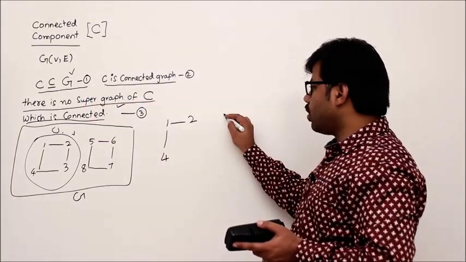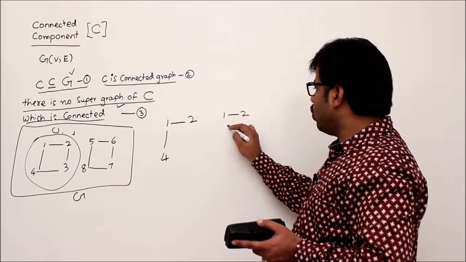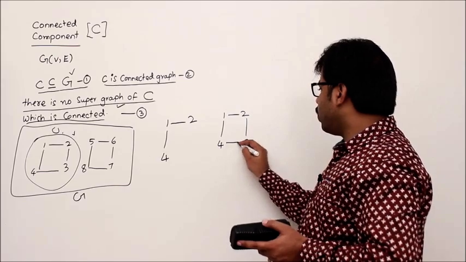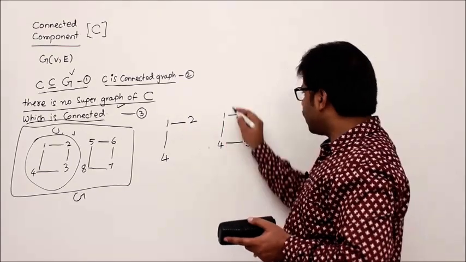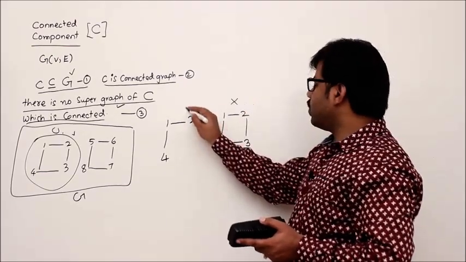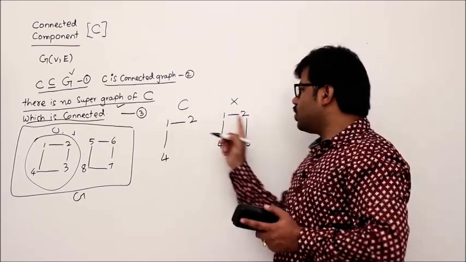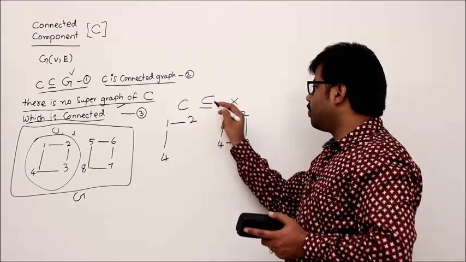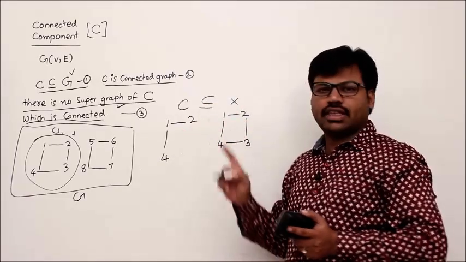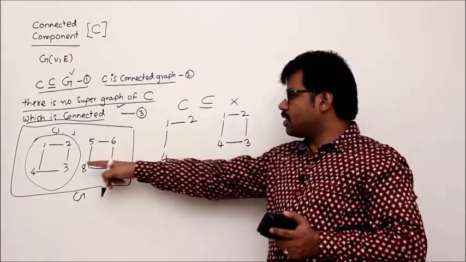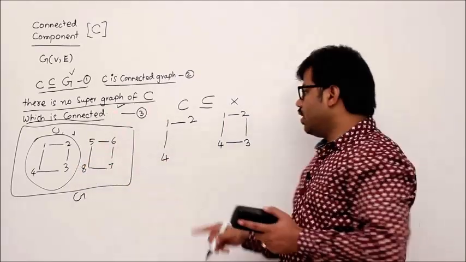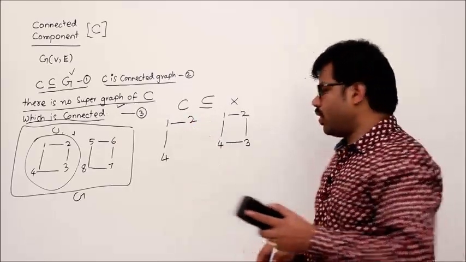I will show you one supergraph, that is 1 to 2, 1 to 4, 2 to 3, 3 to 4. You see this graph, example, let's say X, and this is your C. Then this X is a supergraph of C, isn't it? Yes, X is a supergraph of C, or C is a subgraph of this X, but that X is connected, isn't it, in this original graph? That's why this 1 to 4 is not a connected component.